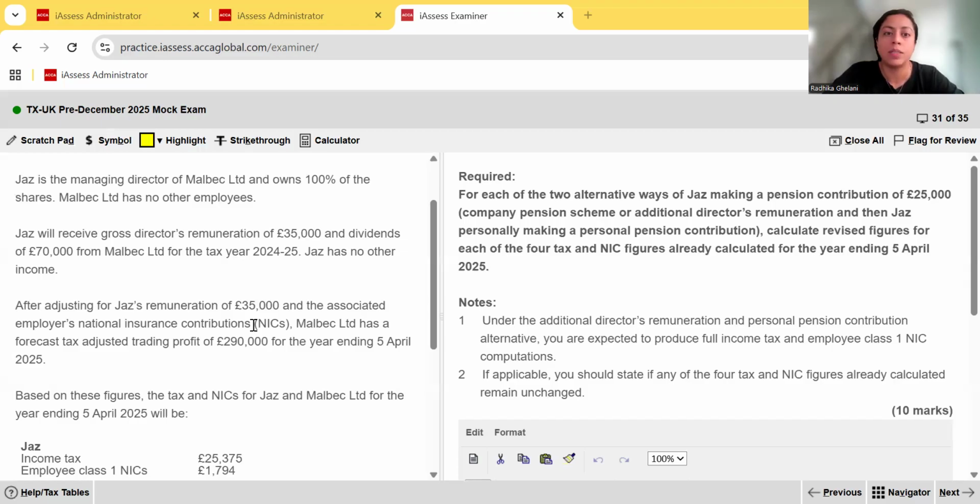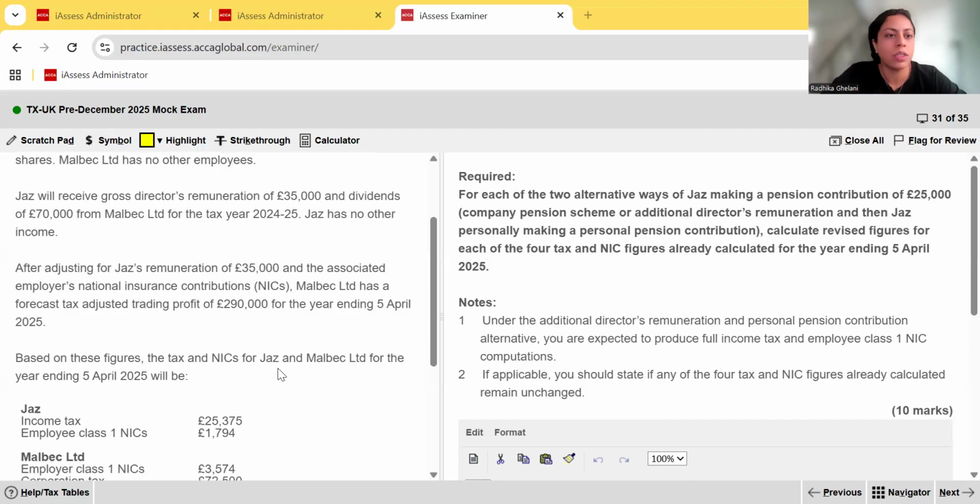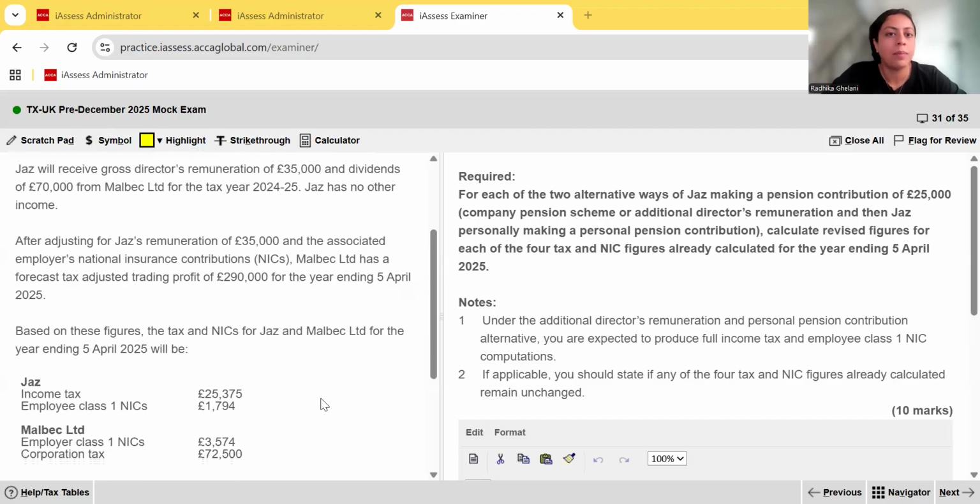So basically, the company is paying him a remuneration, which will be computed as employment income for Jazz. And we have the dividends as well. After adjusting for Jazz's remuneration of 35,000 and the associated employer's NIC, Malbec Limited has a forecast tax-adjusted trading profit of 290,000 for the year ended 5th April 2025.